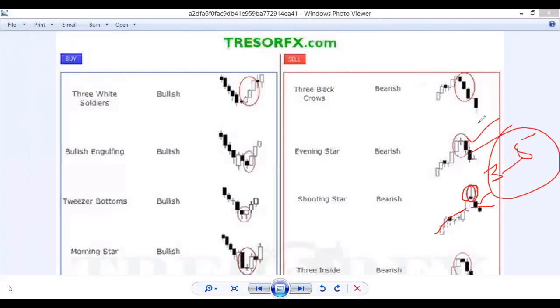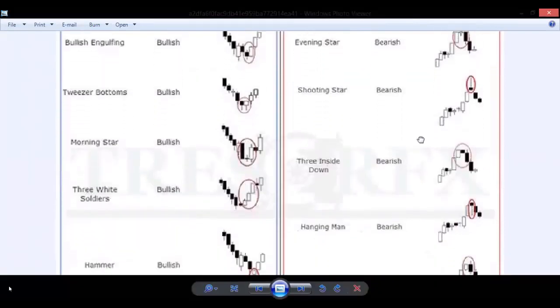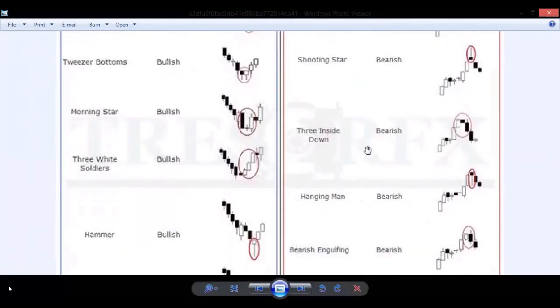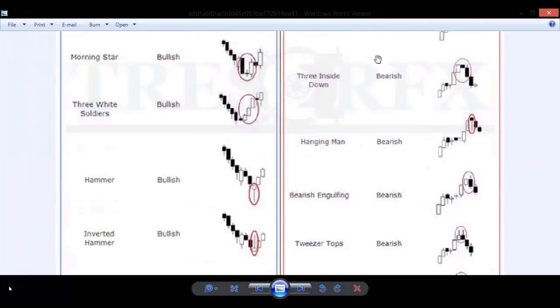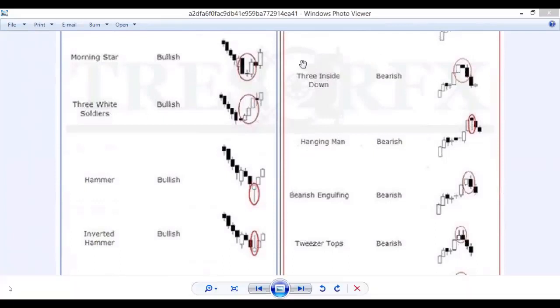And here also I already told you about evening star. Evening star is similar to the morning star pattern. This is a confirmation candle. You can place a lower option here for more than 3 minutes or more than 5 minutes. Okay, next the hangman candle. Similarly, the hangman candle is also a reversal sign. If you see a hangman candle in an uptrend, and you find another bearish candle like this, this is a confirmation candle. It will go more down.